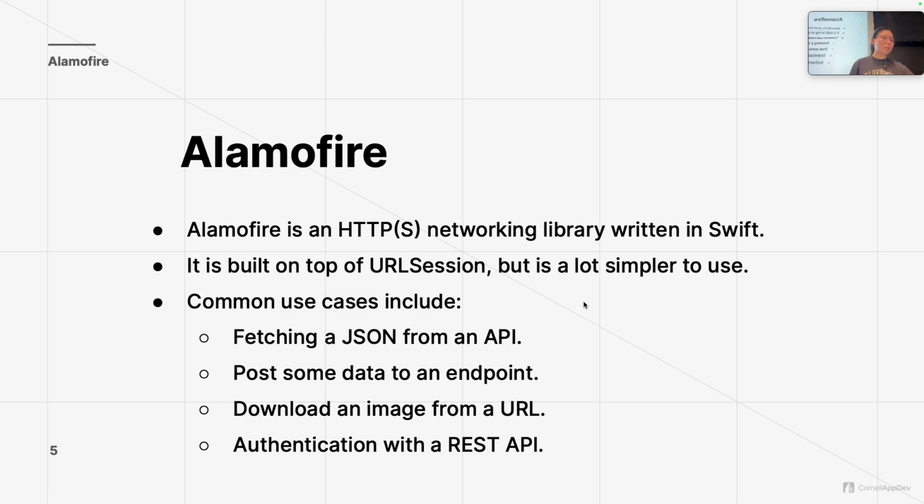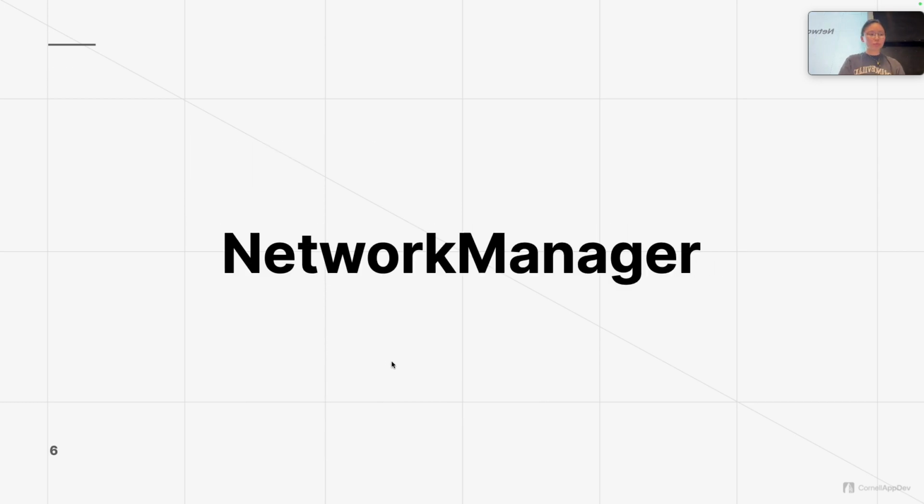Okay, so no more blabbering. Let's talk about what this actually is. As I mentioned earlier, it's a networking library written in Swift, built on top of URLSession. Richie will show you later how that looks exactly, but some common use cases: fetching a JSON from the API, so getting a bunch of posts back, and then posting some data to an endpoint. This is like if you want to upload a new post, you can use Alamofire to create that post request the same way you would in Postman as a client. Downloading an image from a URL, and authentication with a REST API, which we won't be going into, but may be useful for some of your hack challenge projects.